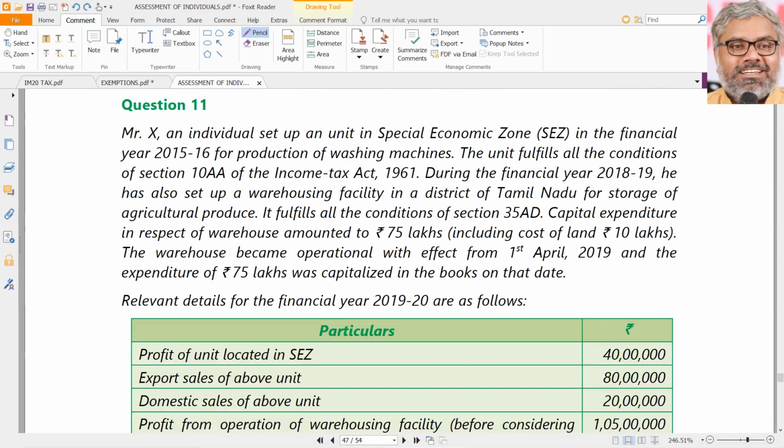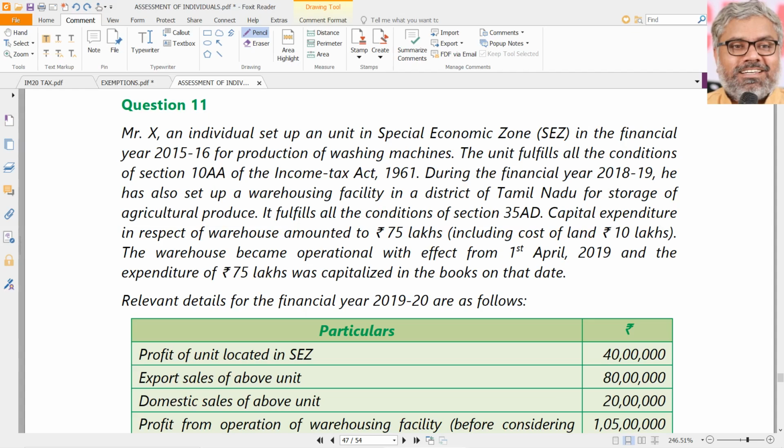I hope you are already doing the remaining questions, which you can normally anyway solve using your various provisions of the Income Tax Act. Now let us go to question number 11 in this chapter of assessment of individuals, wherein it is a mix of both what we have understood today, that is SEZ related calculation, also AMT calculation. Mr. X is an individual who has set up a unit in the special economic zone in the financial year 15-16. 15-16 means 15-16, 16-17, 17-18, 18-19, 19-20 our previous year. Within 5 years, this is the 5th year, so no problem.